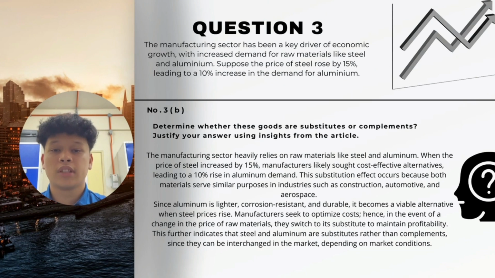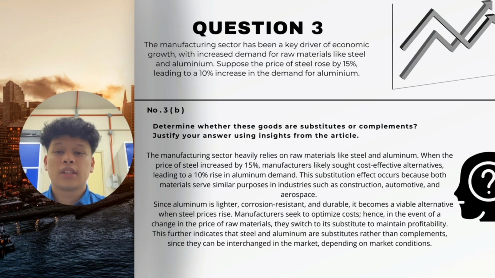This substitution effect occurs because both materials serve similar purposes in industries such as construction, automotive, and aerospace. Since aluminium is lighter, corrosion resistant, and durable, it becomes a valuable alternative when steel prices rise.